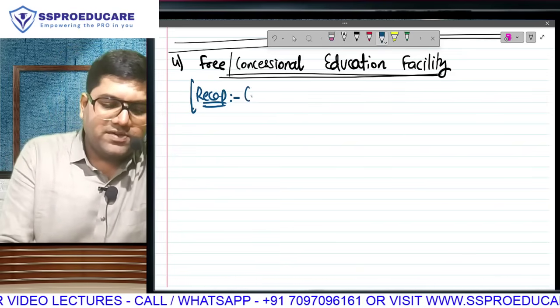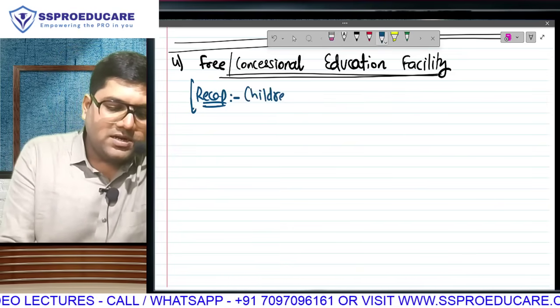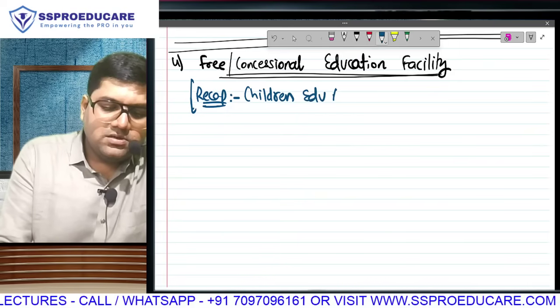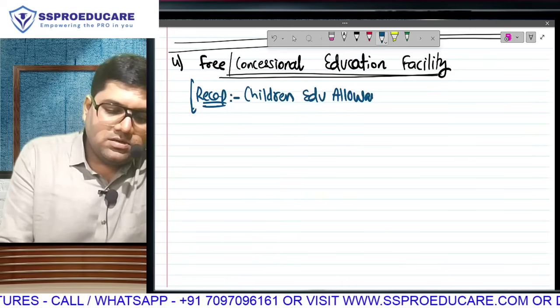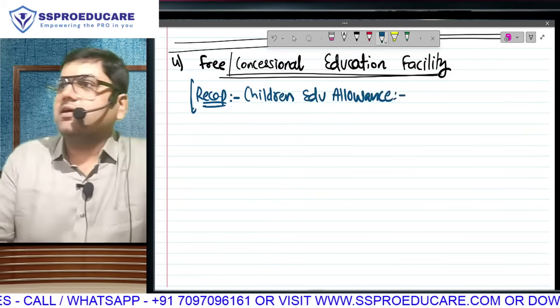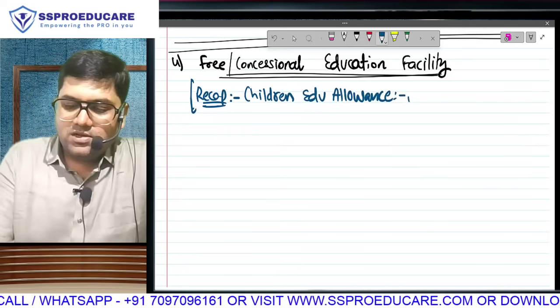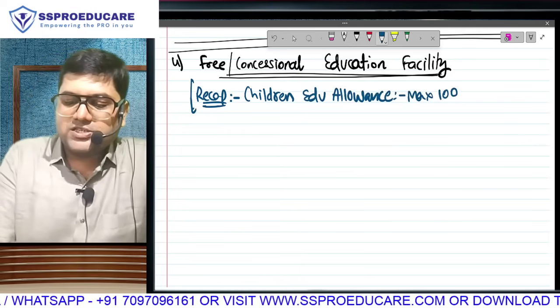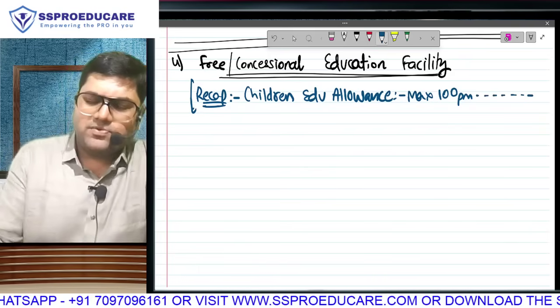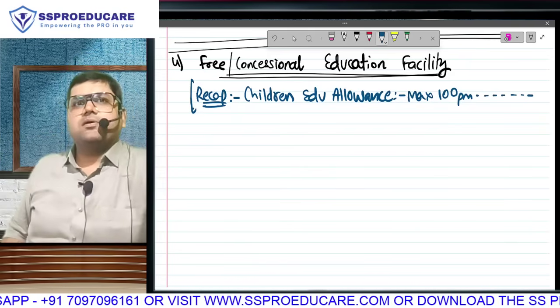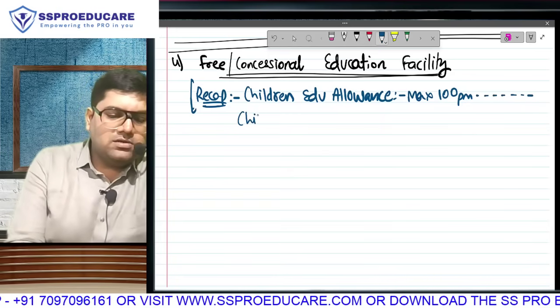If your boss is giving you children education allowance, maximum 2 children, I can hear, but what is the exemption? Maximum 100 rupees per month per child, maximum 2. Rest of it we have done. It's a recap.